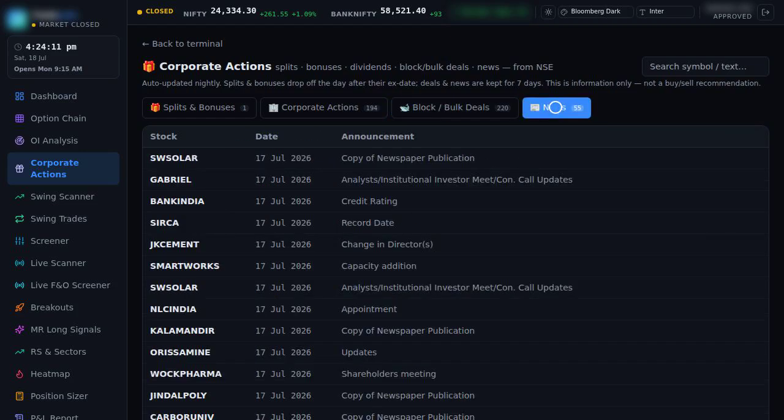The fourth tab is news, the company announcements filed with the exchange. Record dates, board meetings, results, order wins, management changes, the official disclosures, straight from the source, with a link to the original filing. This keeps you on top of what each company is actually telling the market, without hunting across websites.